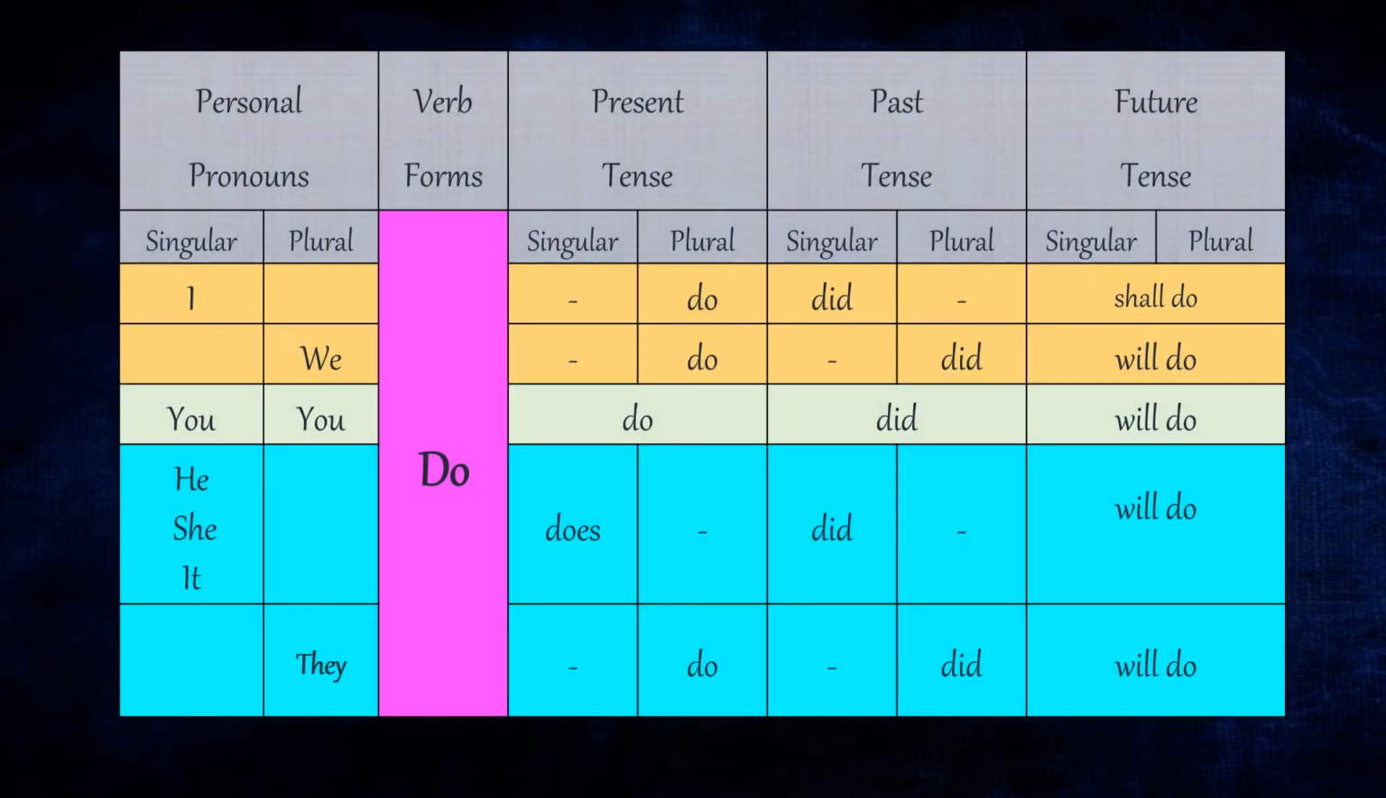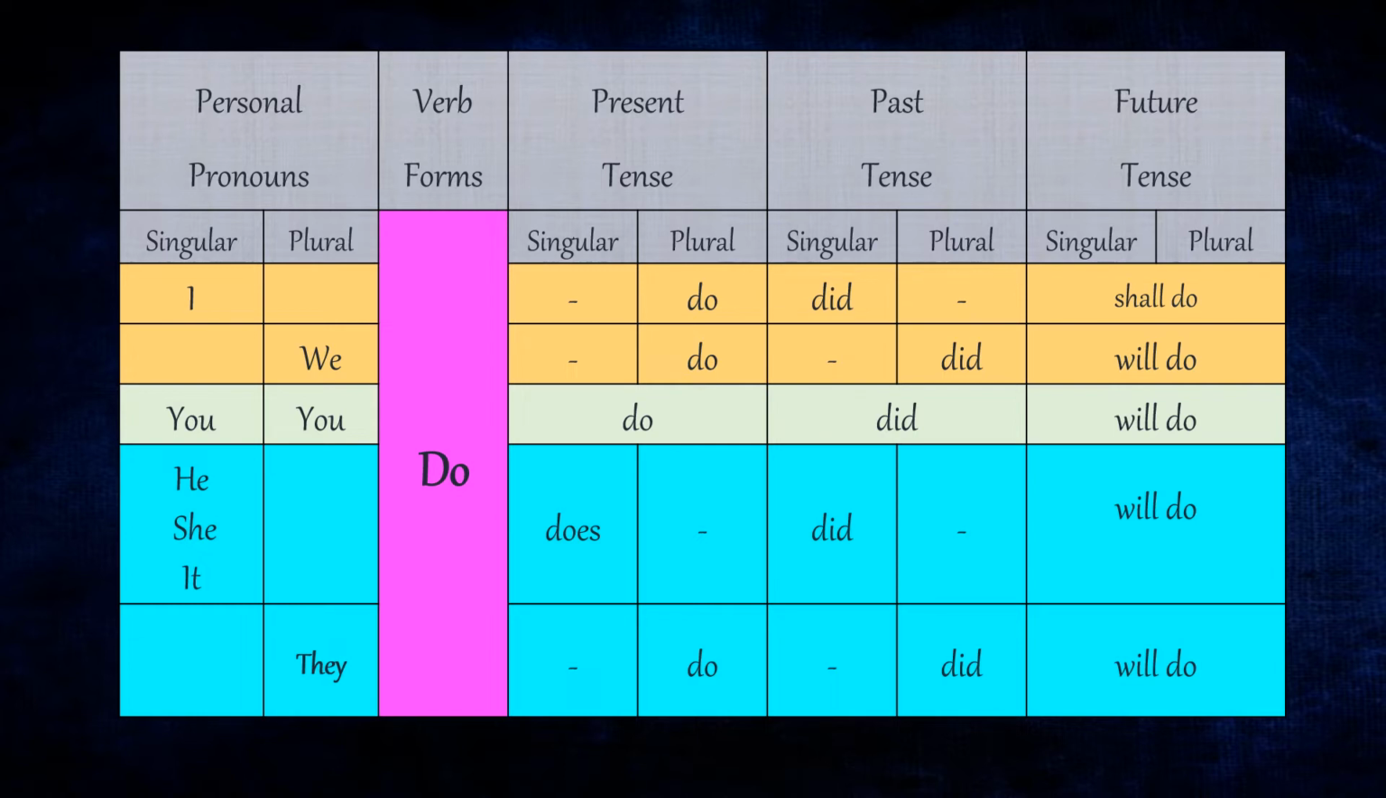Now let's conjugate for do. When you take the do form of the verb and the subject is I, then in the present tense you use do, past did, and future tense shall do. When we is the subject, present tense is do and did in the past, will do in the future. For you, it is always do in the present, did in the past, and future, it is always will do.